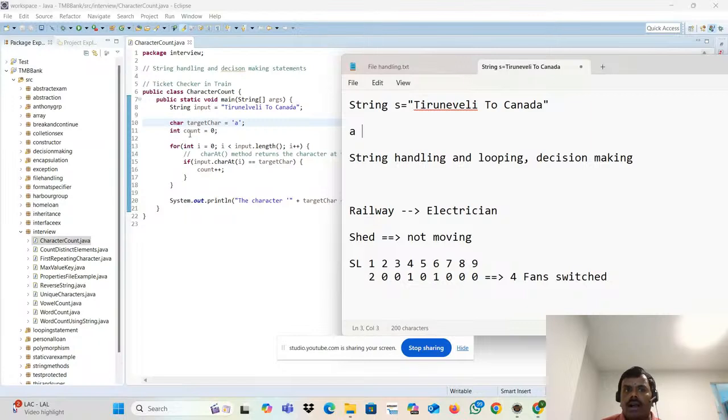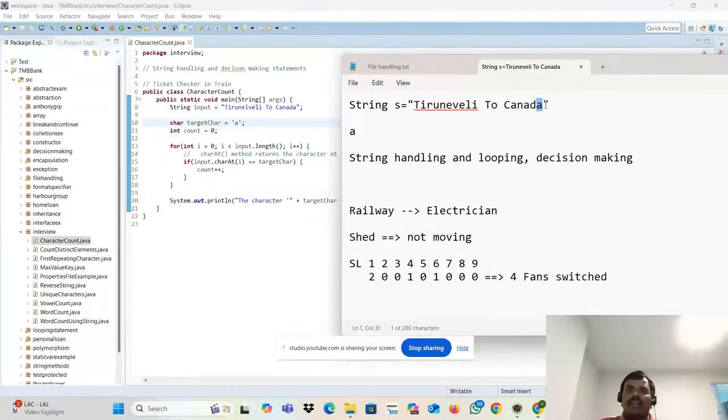Okay. Again, one more line you are defining: integer count is equal to 0, because you have to count it, right? You have to count it. 'A', okay, in the first position, is 'A' present or not? No, 0. Again 0, again 0. Then whenever 'A' is coming, your count will be 1. Whenever this comes again, count is 2. Whenever it's coming, count is 3.